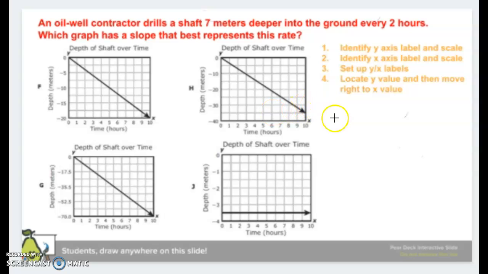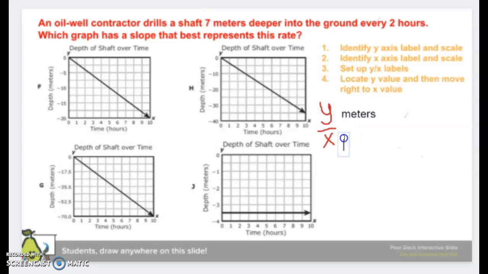I'm going to set up my y over x labels. What that means is I'm going to start by doing y over x. If we get stuck, we should always just start by setting up a fraction. I'm going to take what my y is labeled as and type that at the top of my fraction. So y is called meters. Notice how I also did not put depth in meters. You can put the whole title if you want, but what I like to do is focus on how it's being measured, the unit of measurement.